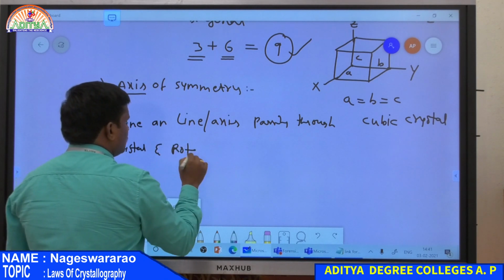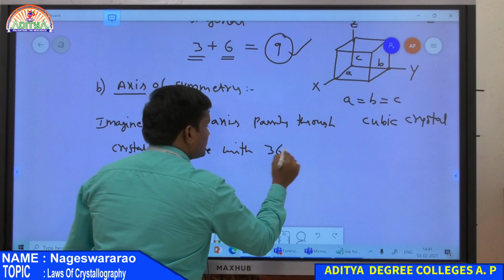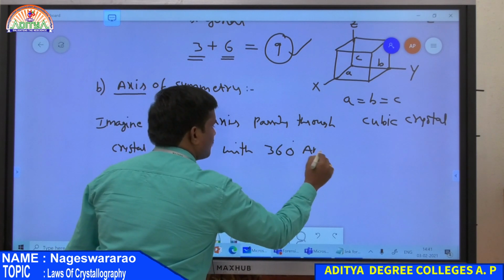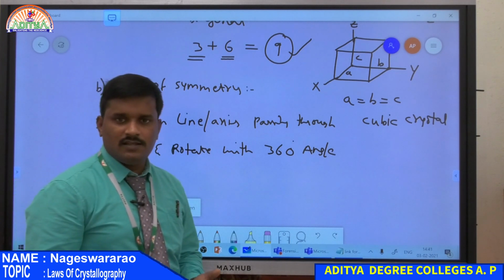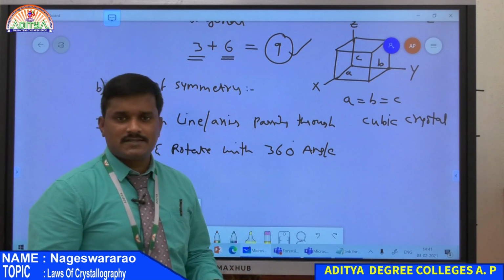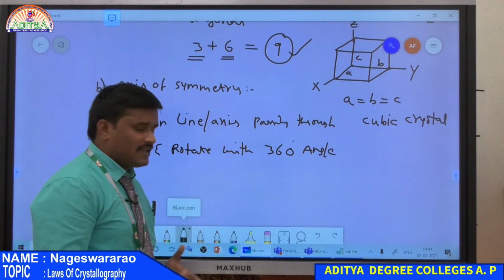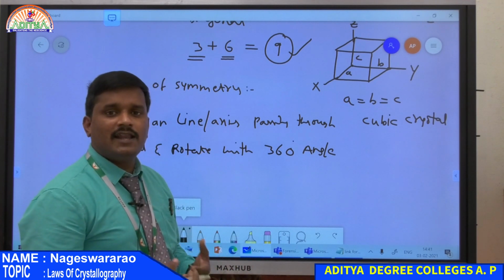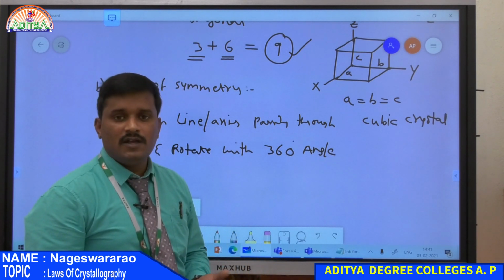Rotate the crystal through 360 degrees. If we get an identical configuration, then the crystal has an axis of symmetry. It means that by the total rotation of 360 degrees, how many times you get an identical configuration explains the number of axes of symmetry present.